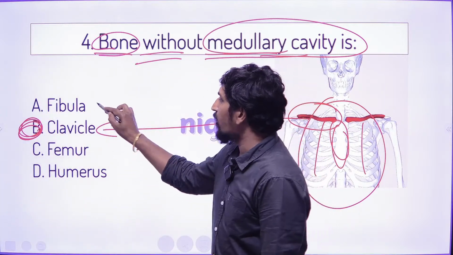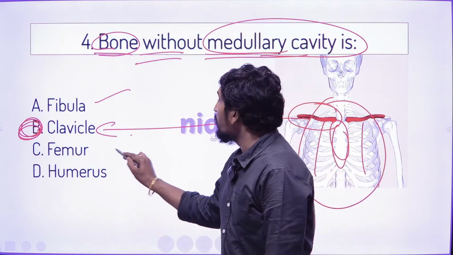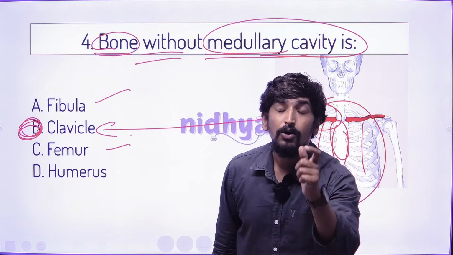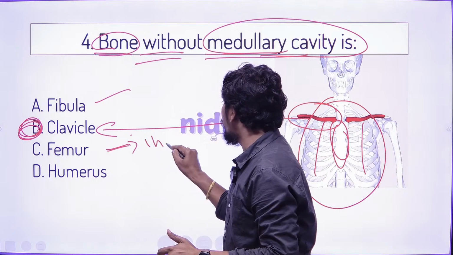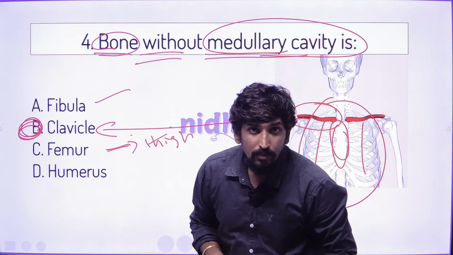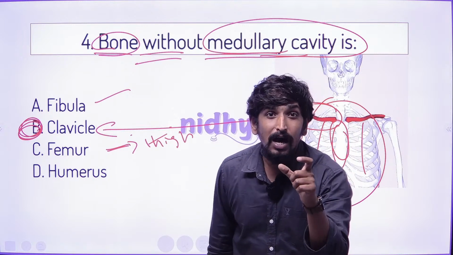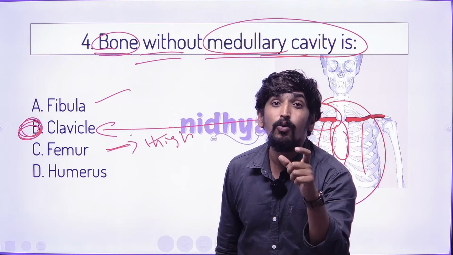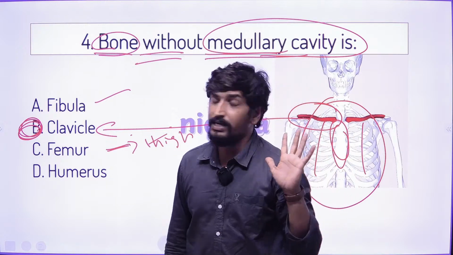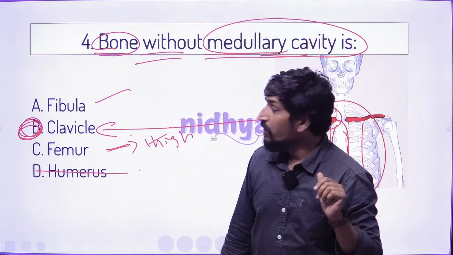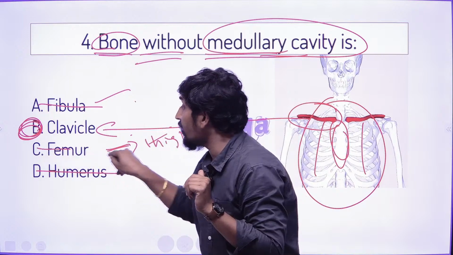There is the fibula, right? Fibula, you know, a lower limb bone. Femur, the upper bone of the lower limb, which is called the thigh bone. And fibula and tibia, lower limbs, and humerus, you know, the arm bone. This is related to the arms, this is related to the lower leg, and this is related to the upper leg.